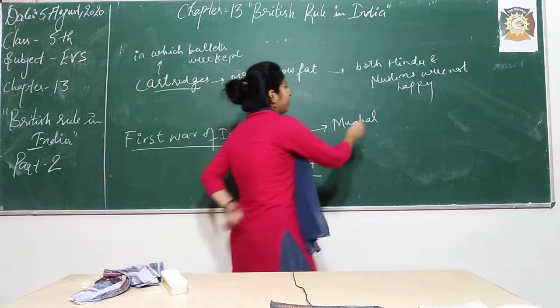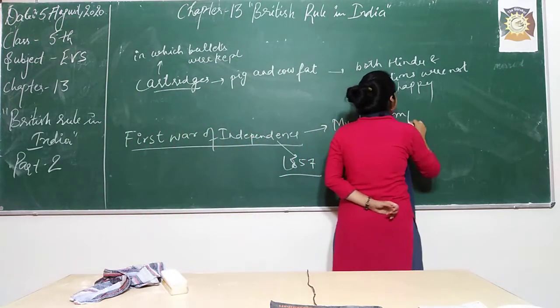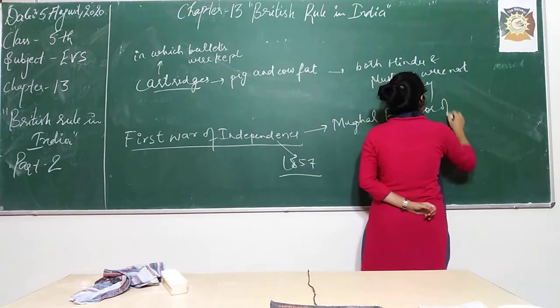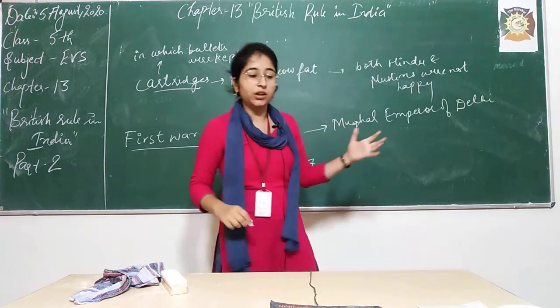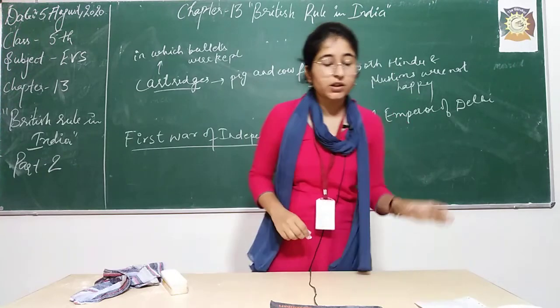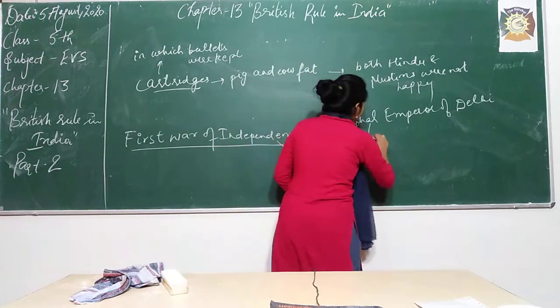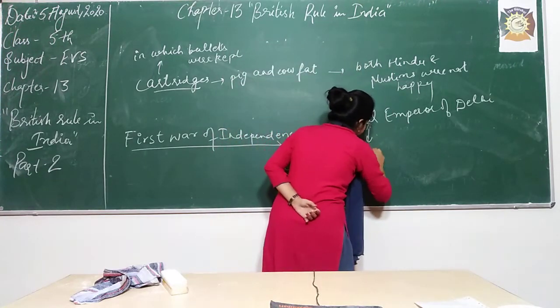At that time, he was the leader of this revolt, and his name was Bahadur Shah Zafar.